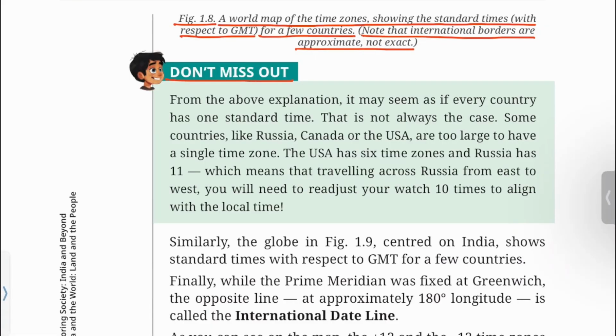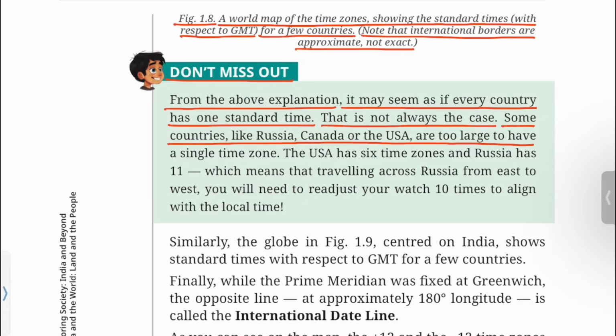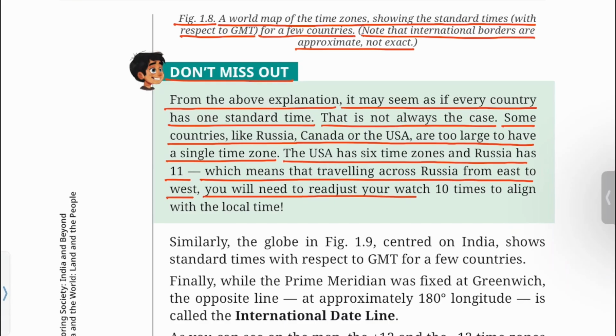From the above explanation, it may seem as if every country has one standard time. That is not always the case. Some countries like Russia, Canada or the USA are too large to have a single time zone. The USA has 6 time zones and Russia has 11, which means that traveling across Russia from east to west, you will need to readjust your watch 10 times to align with the local time.